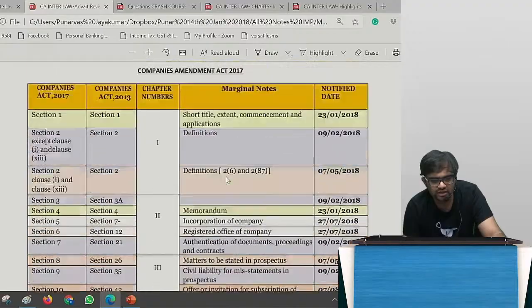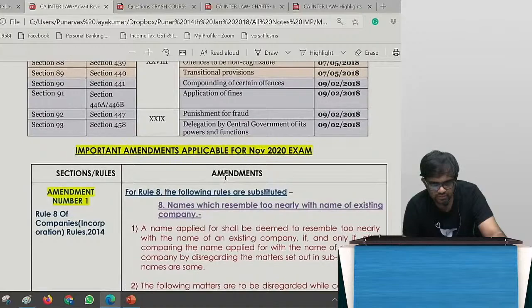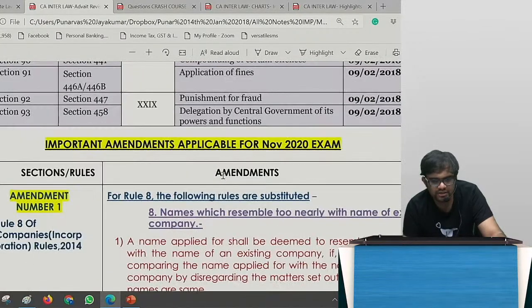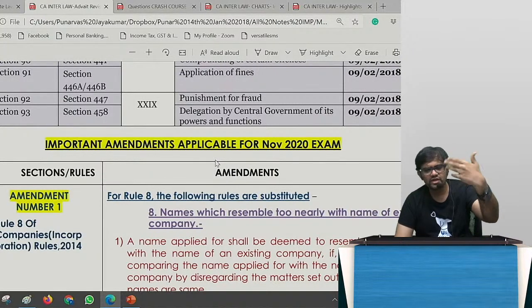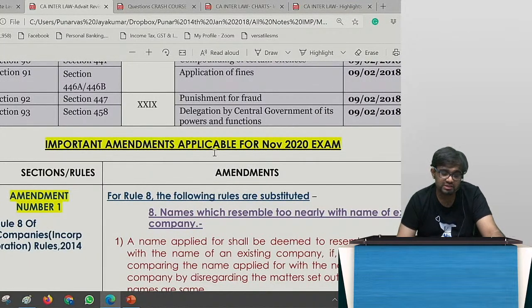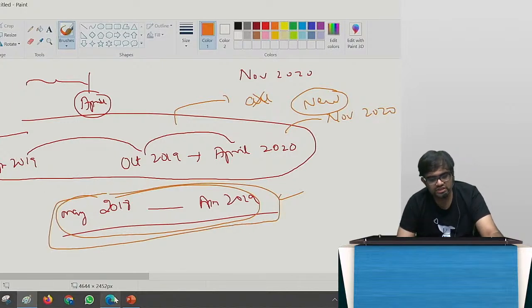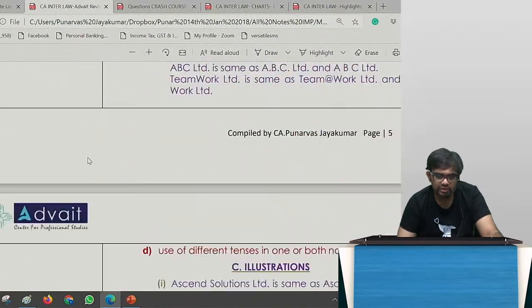If you see here, on page number 5, important amendments applicable for November 2020 exam. In this, all the amendments which are relatively new, which have obviously not been asked in the exam that was supposed to come in May and November, are given. What about whatever came from May 18 to April 19? That also is given below, correct? That also is given here below.